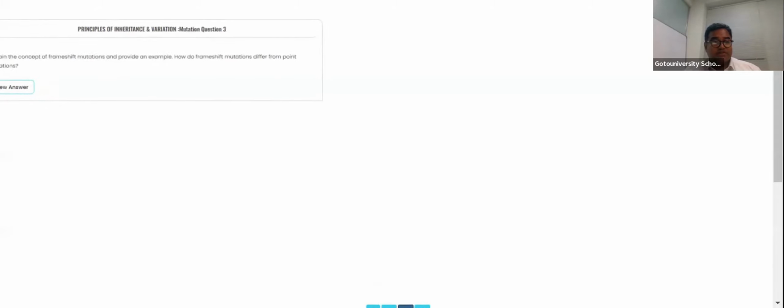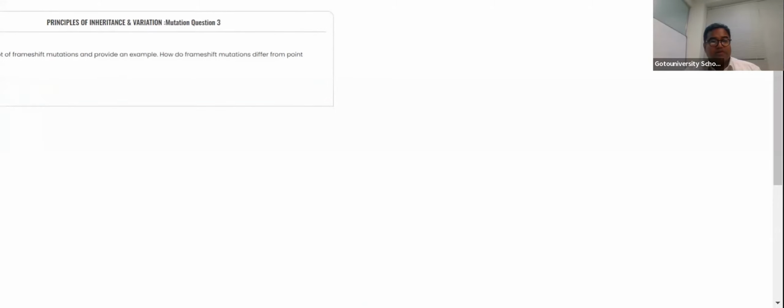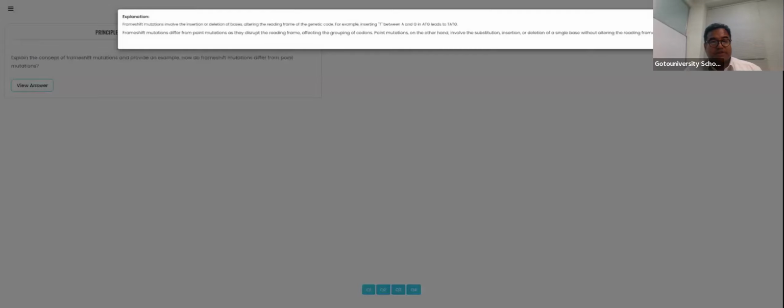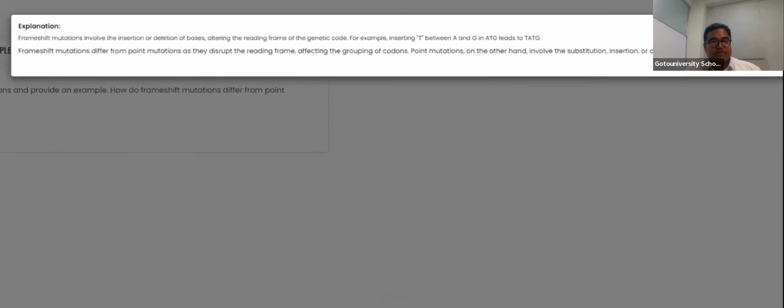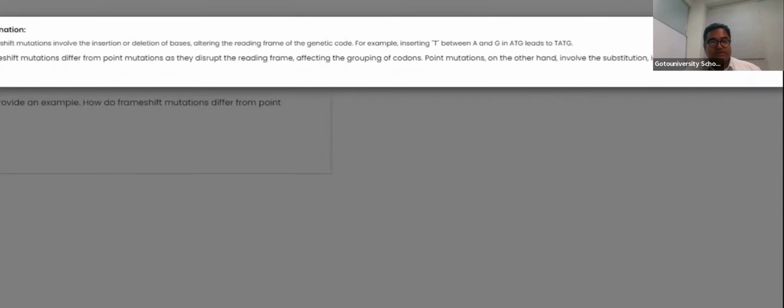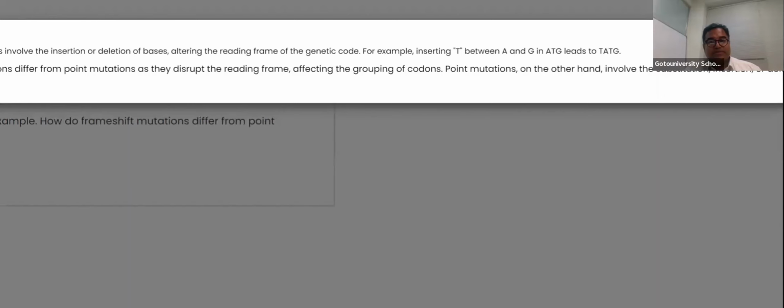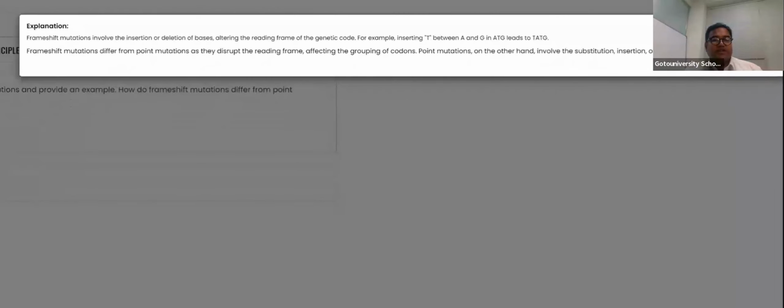Okay, explain the concept of the frame shift mutation. Provide an example from different point mutation. Can you see this place here? In this place, frame shift mutation involves insertion or deletion of the bases, altering the reading frame of the genetic code. For example, insertion of capital T between A and G in the ATG leads to TATG, right? So like this, we need to give the example.